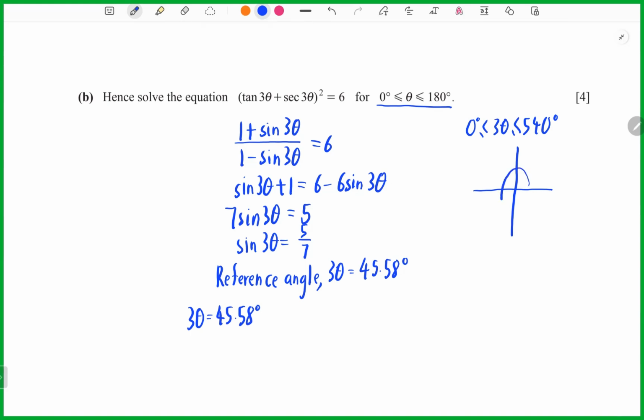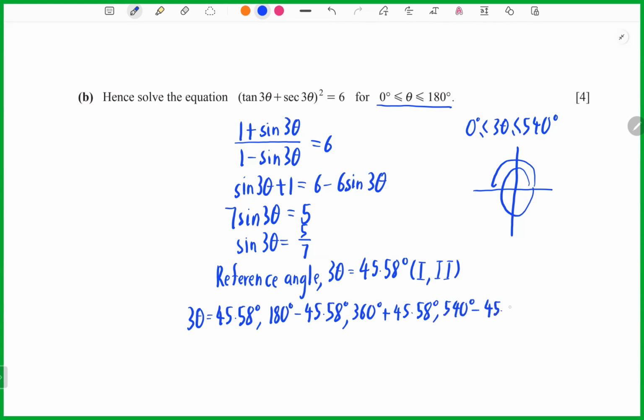So it means you take one circle and then for the second part you take half only. Because it can happen in the first and second quadrants, you can take 45.58. Another, for the second quadrant, is 180 degrees minus 45.58. After that, we see 360 degrees plus 45.58. After that, we can take 540 degrees minus 45.58.